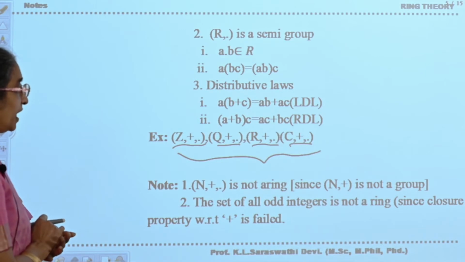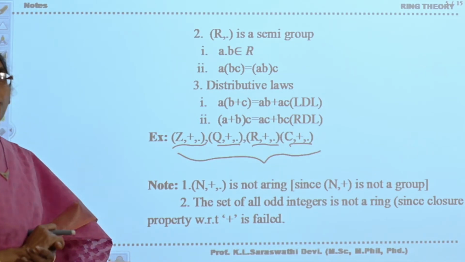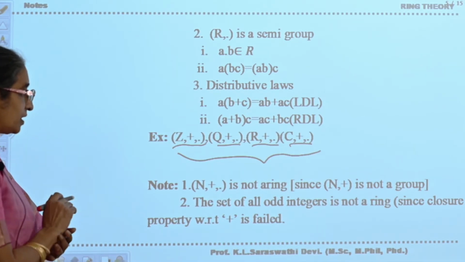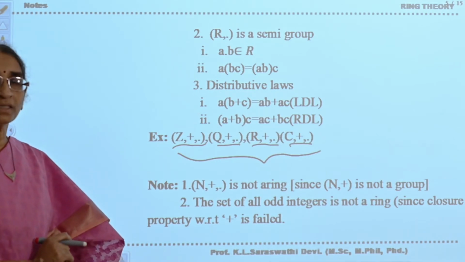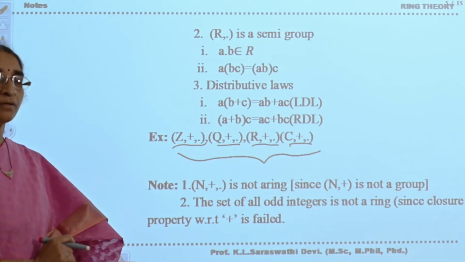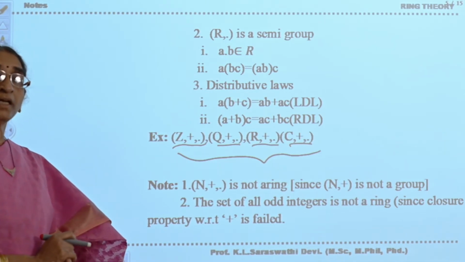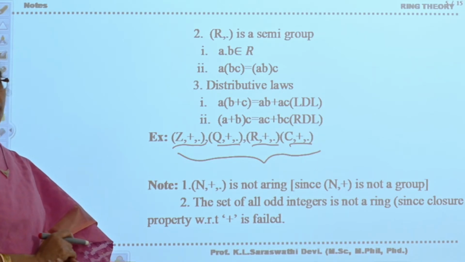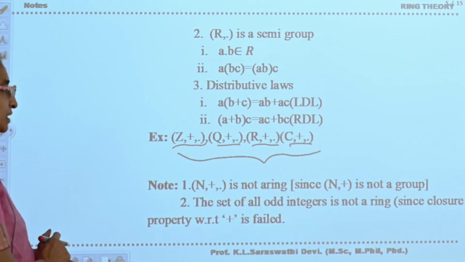Now see, (N, +, ·) is not a ring. Why? Because N means the set of natural numbers. The set of natural numbers starts with 1, therefore the additive identity 0 is missing there.